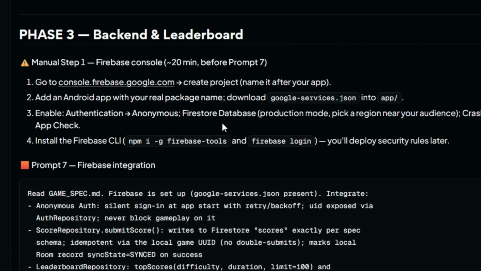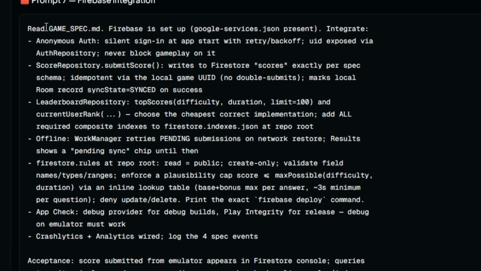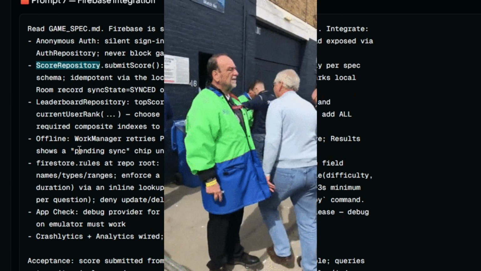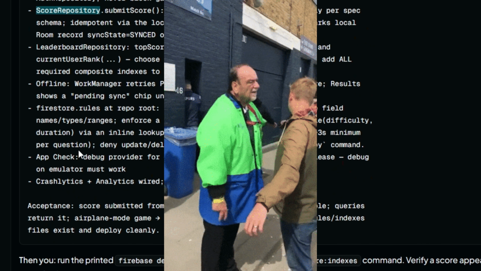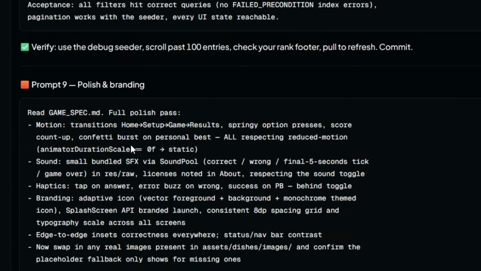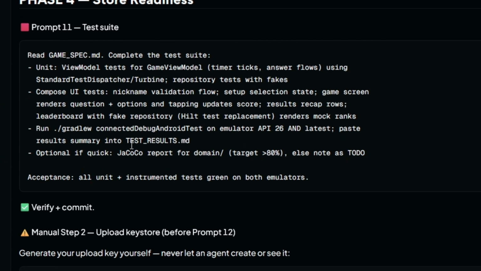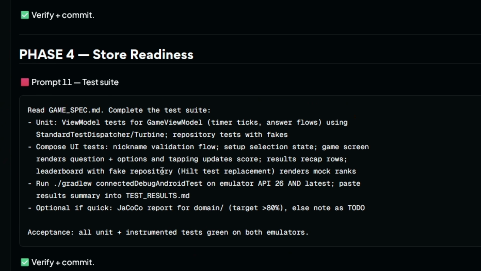In phase 3, the backend, I did one manual step in the Firebase console, setting up anonymous authentication and Firestore. And then the prompts handled the rest: score submission, security rules so nobody can cheat the leaderboard, offline retry, and the full leaderboard screen with pagination and rank tracking. In phase 4, which was store readiness, it was a bit more about polishing: animation, sounds, haptics, and accessibility with TalkBack, release builds, and even the Play Store listing text and privacy policy.